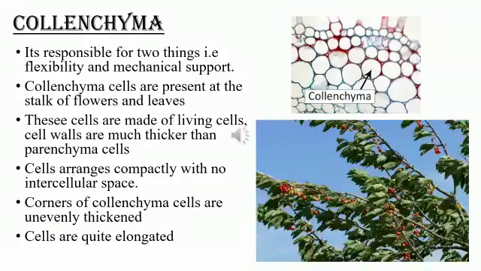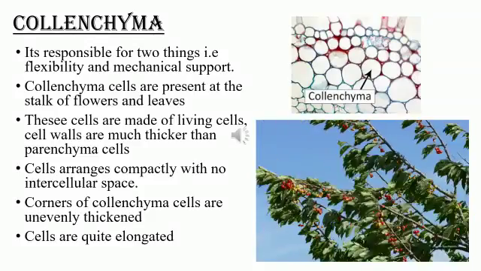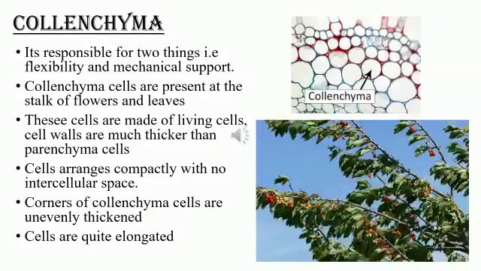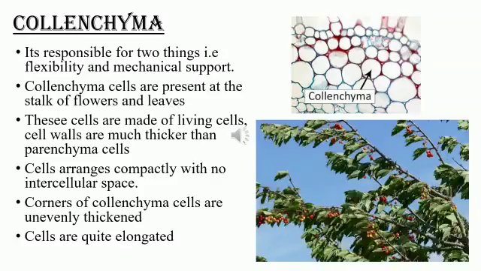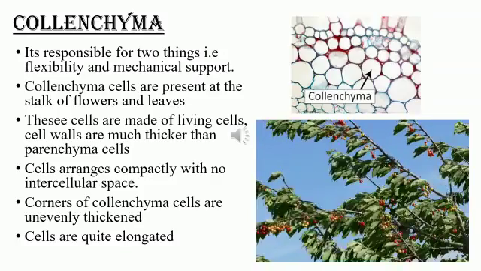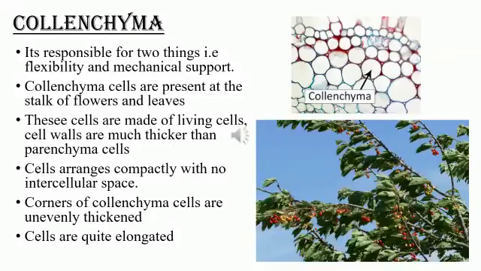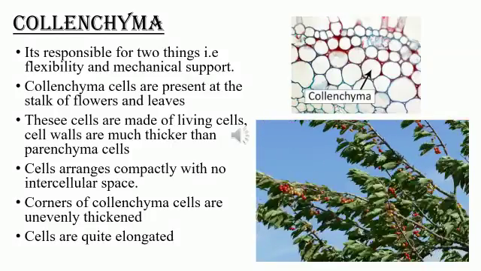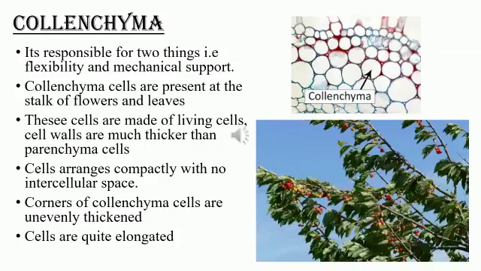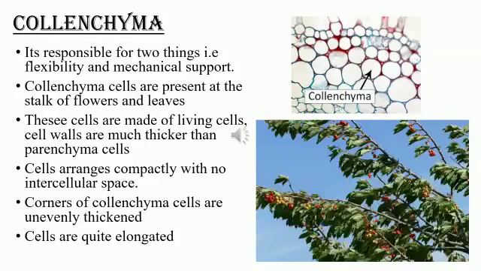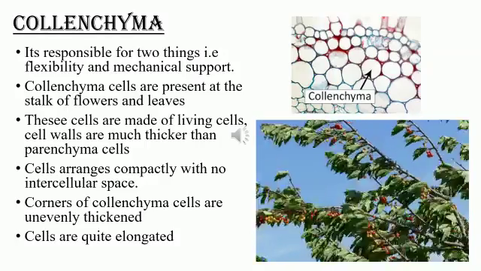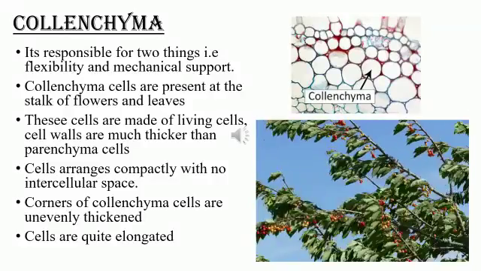Compared to parenchyma cells, they have very thick cell walls. You can see the microscopic view of collenchyma cells in the picture. Okay, and the cells are arranged compactly with no intercellular space between them. You can make it out in the picture.